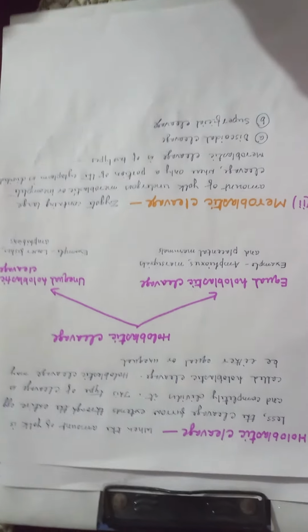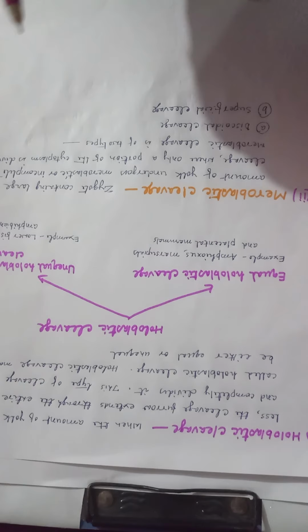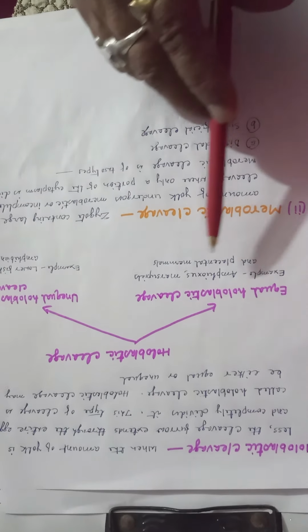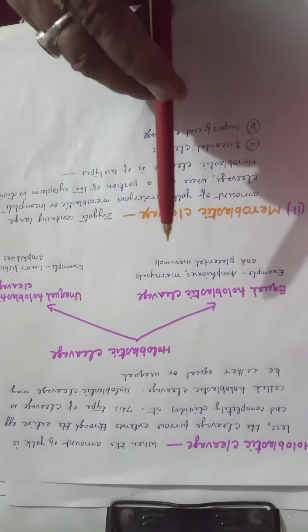Equal holoblastic cleavage. Here blastomeres of equal size occur, and this type of cleavage occurs in microlecithal and isolecithal eggs. Example: Amphioxus, marsupials and placental mammals.